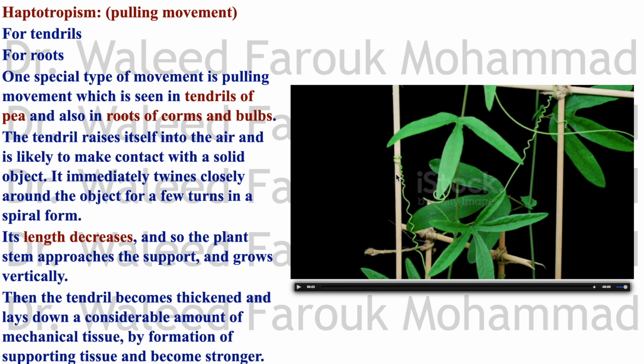Once it finds a support, it twirls around the support, and this twirling causes a decrease in the length of the tendril, pulling the plant up to grow in a vertical direction. Then, after the plant grows, the tendrils become thickened and lay down a considerable amount of mechanical tissue, and become stronger. So this is a type of movement found in the tendrils of plants.